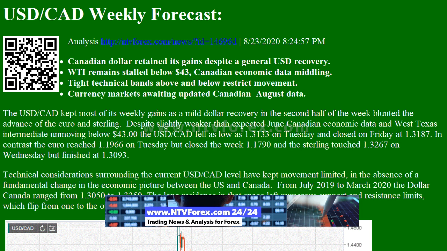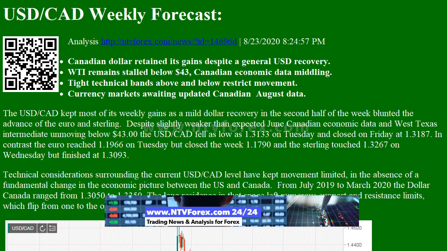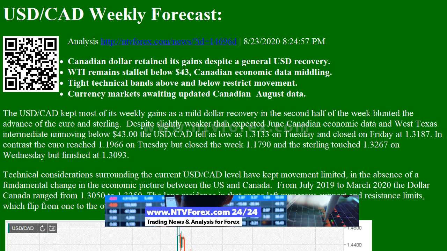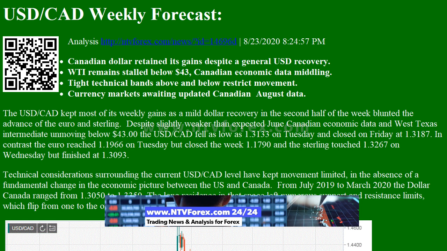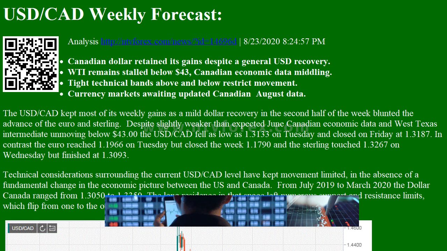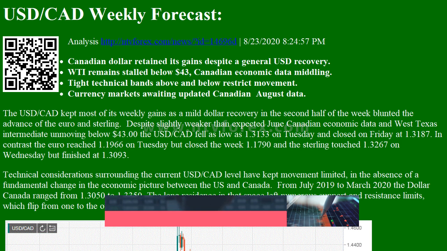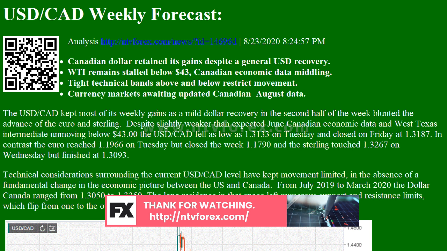Canadian dollar retained its gains despite a general USD recovery. WTI remains stalled below $43, Canadian economic data middling. Tight technical bands above and below restrict movement. Currency markets awaiting updated Canadian August data.